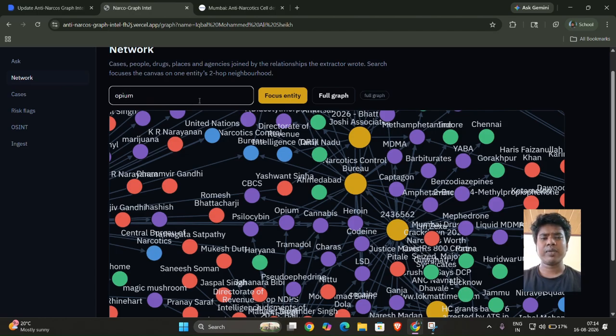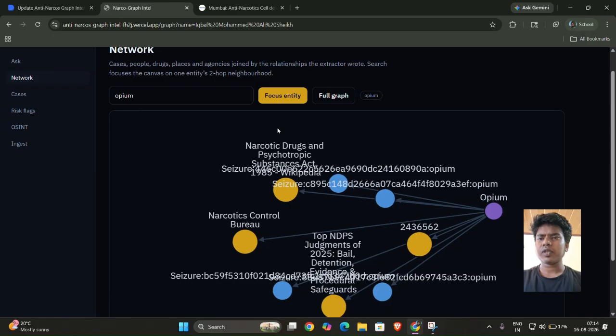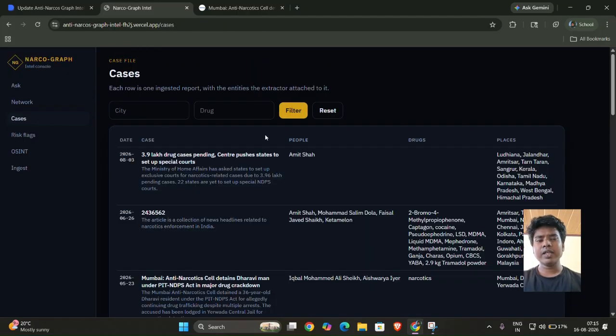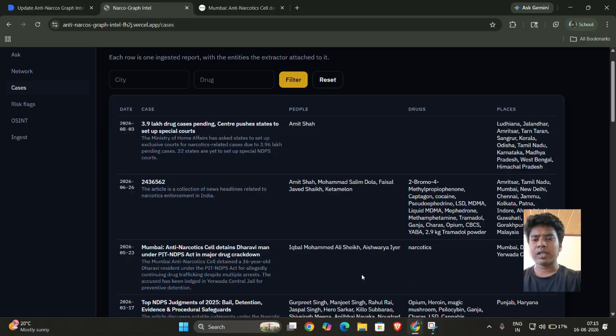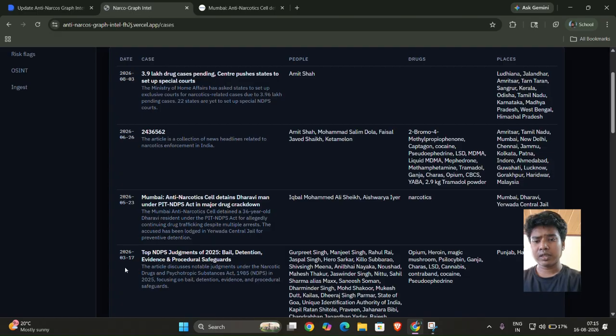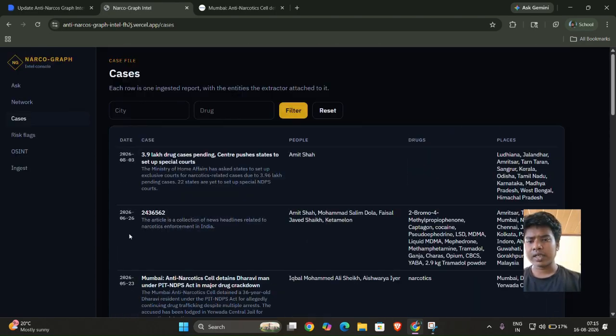Similarly, we can also search some other example. Let's say opium. I am searching, so I can see all the cases related to opium in a single click, right? Now the cases. In the section of cases, I can see all the cases which have been reported or happened in the past, and our Neo4j database contains that. For example, here 3.9 lakh drug cases pending.